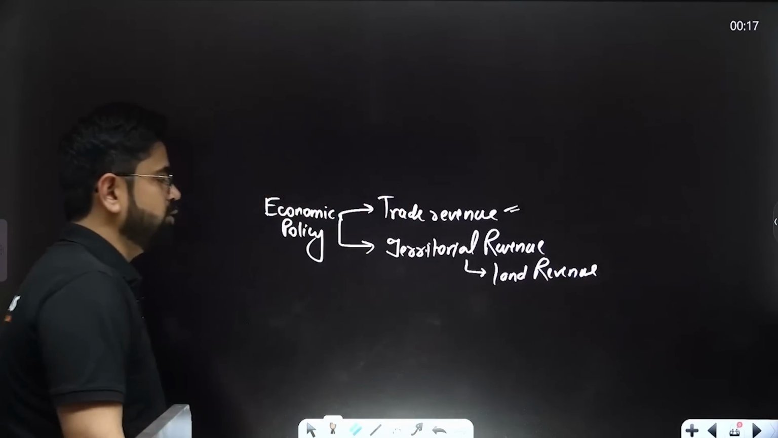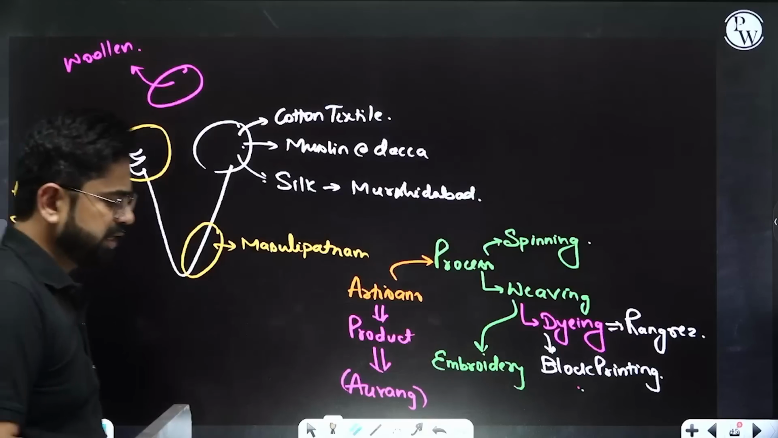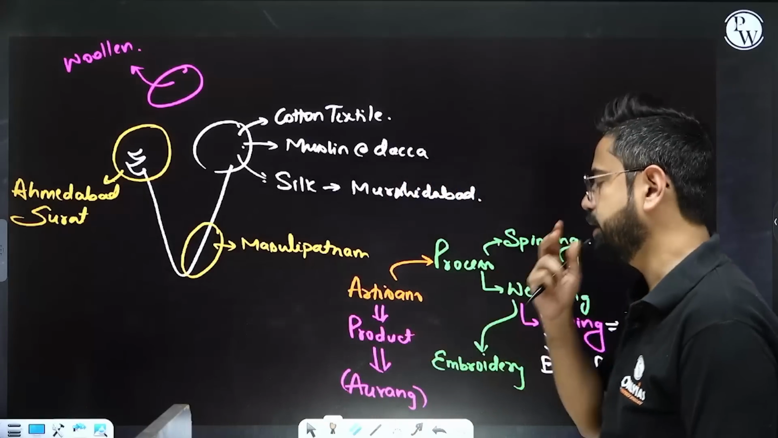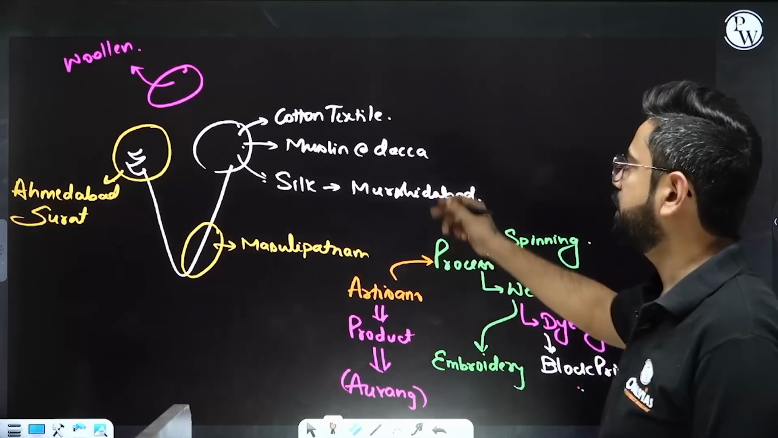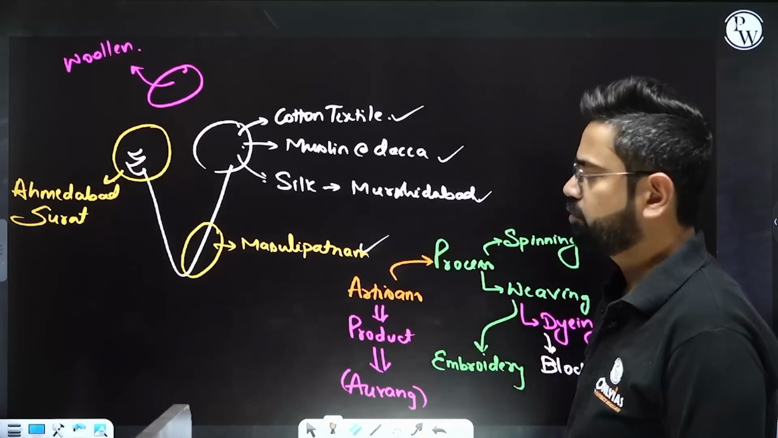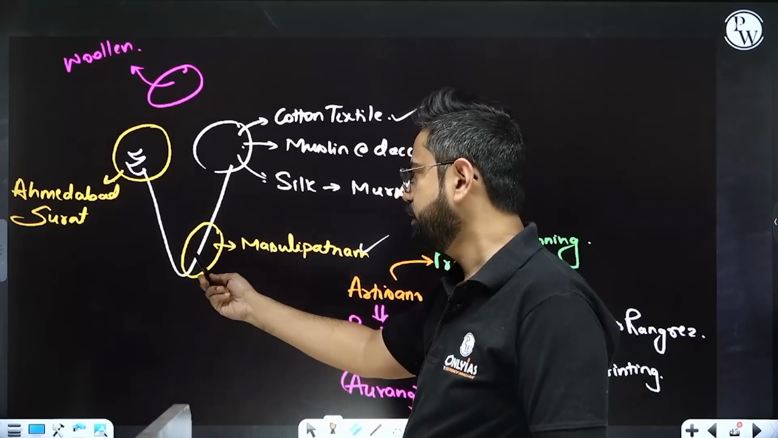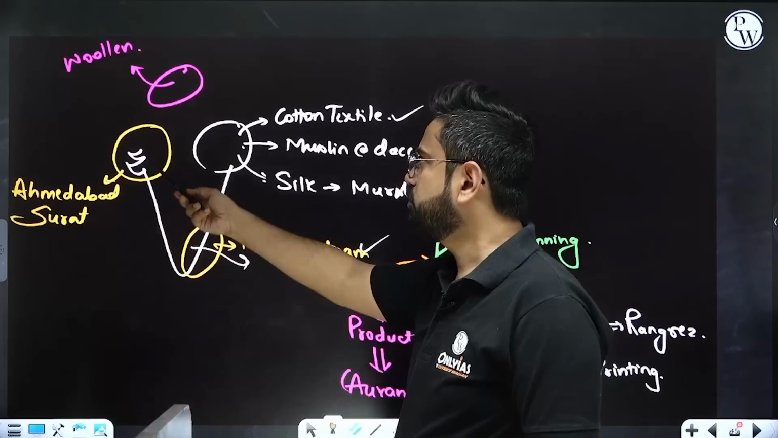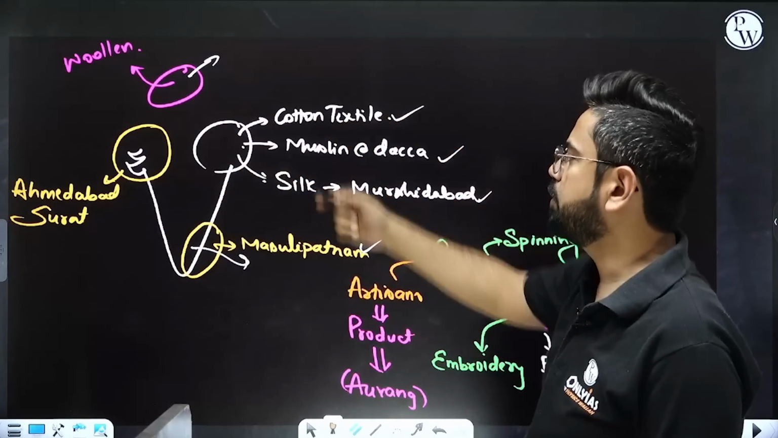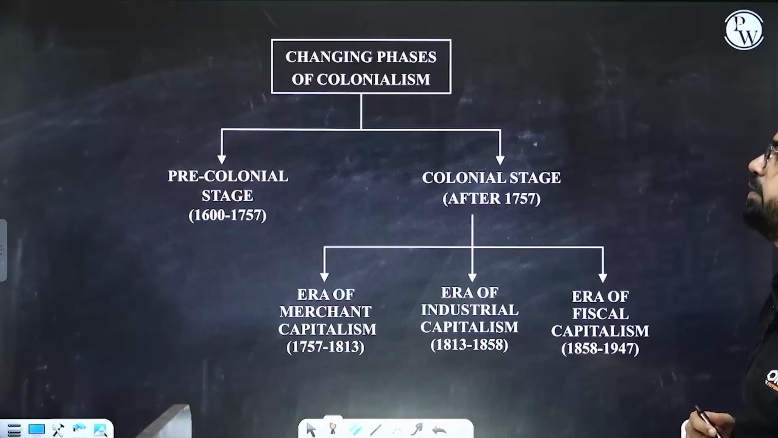First, let's talk about trade revenue. India, by the way, was creating a lot of products which were very much popular in the Britain market or the European markets. For example, our textile, our muslin at Dhaka, silk at Murshidabad. Similarly, textile at Masulipatnam, and this was a main trading area. Ahmedabad and Surat were very important. The north is known for woolen garments, be it Kashmir or Punjab. So we were doing great in this.